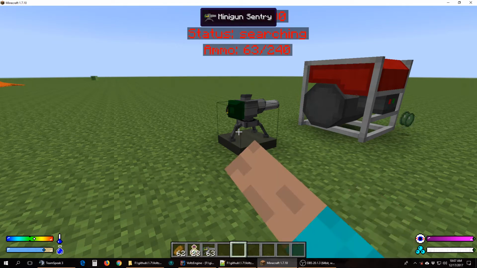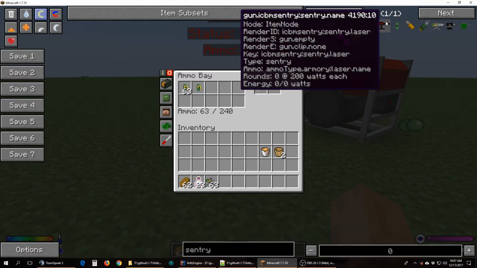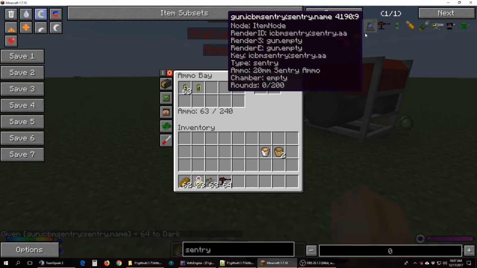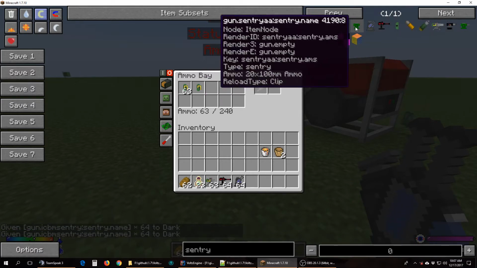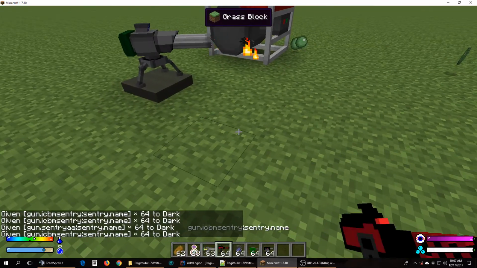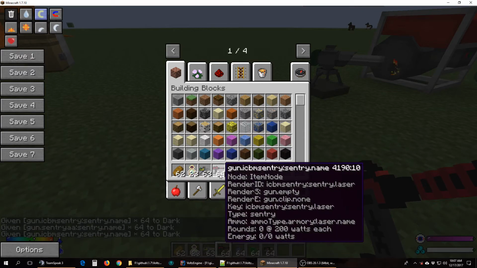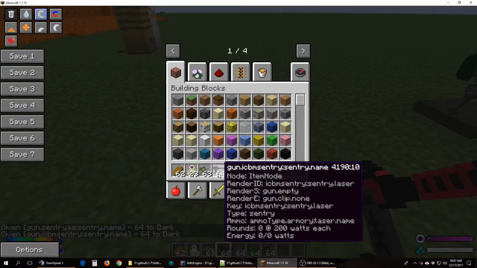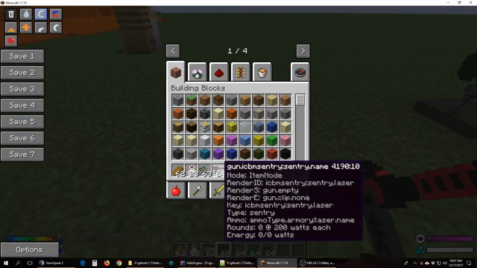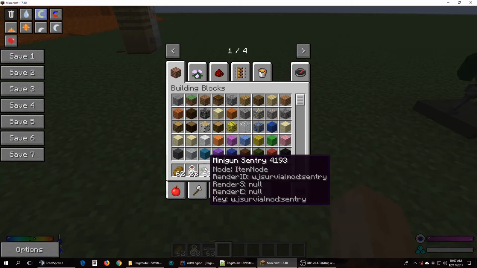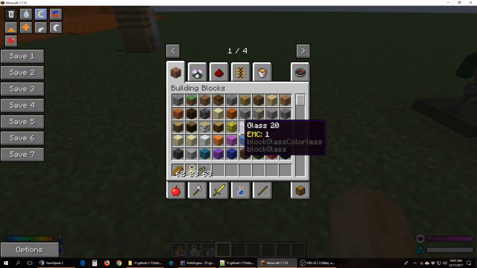So we have a sentry gun right here, which has a ton of different options, but there are tons of sentry guns. So let me go ahead and pull out all the different sentry guns. Now all of these support this, by the way, because all the sentry guns use the same exact code. So we have like a laser sentry gun, which, not let me place. I think I grabbed the wrong value. Yeah, I grabbed the gun versions. Now there's a gun version, there's a sentry version. I'm still working on fixing NEI, so this doesn't show up.